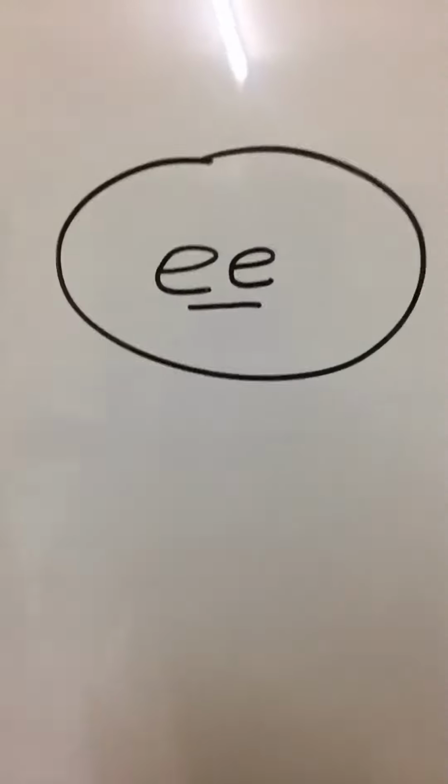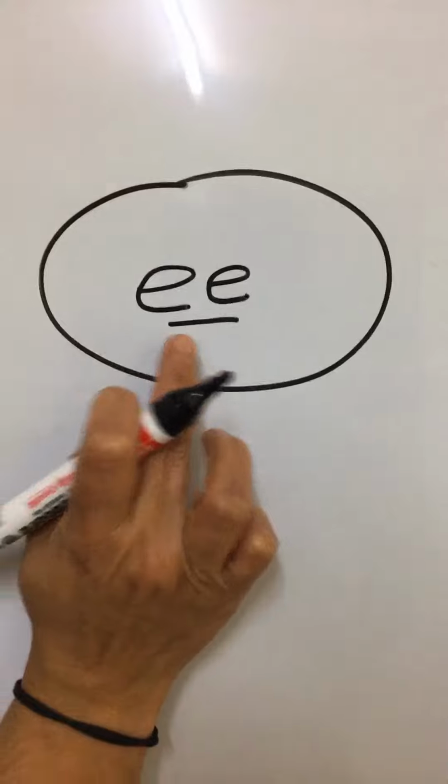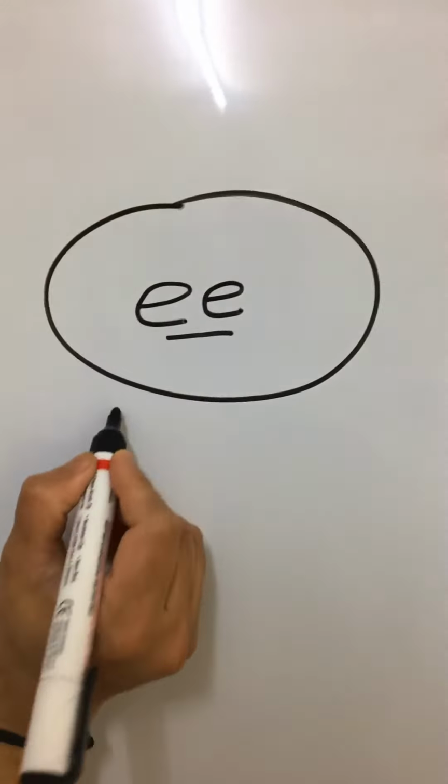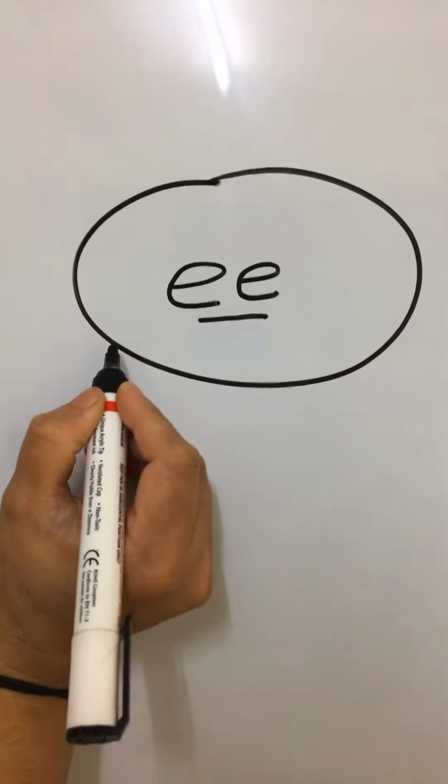Hello everyone. Now we are doing sound E. When you write double E, that makes sound E. Let's make some words with it.